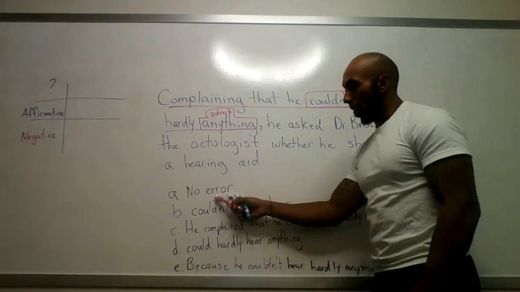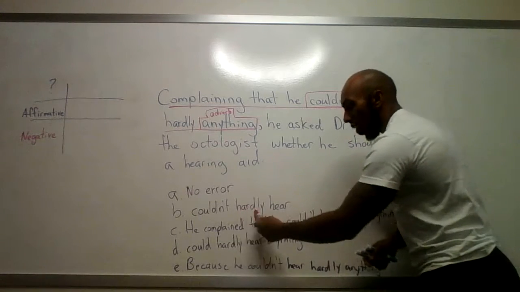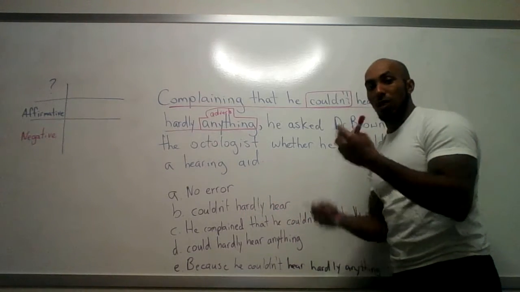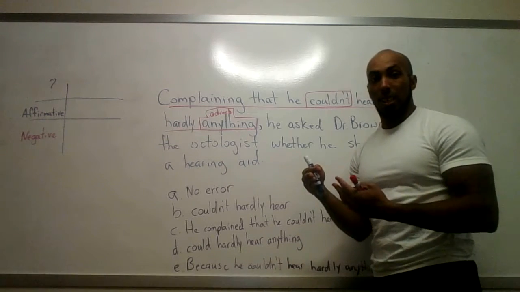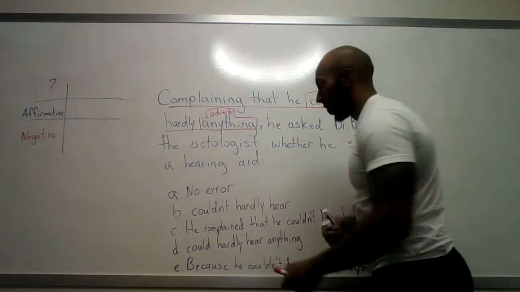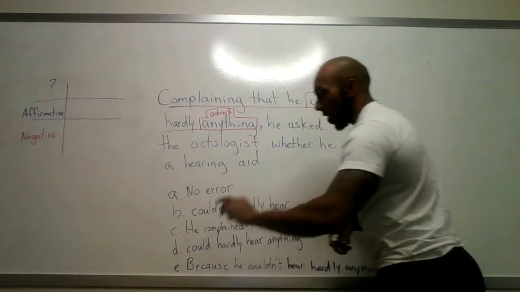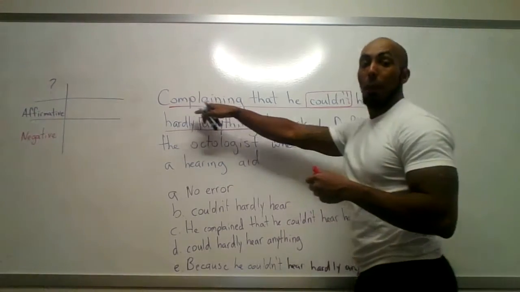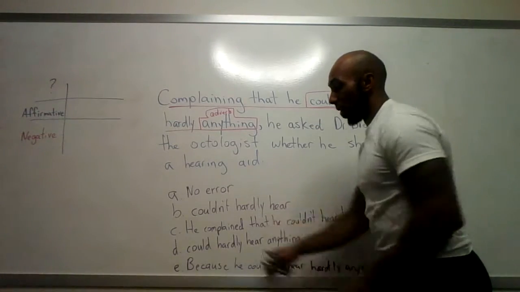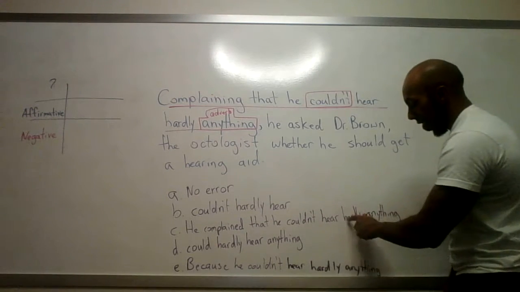A is no error. B is, instead of couldn't hear hardly, couldn't hardly hear. So it's the verb adverb order, right? Which is one aspect of this sentence that makes it that much more difficult, or not necessarily difficult, but confusing. C is they chose to rewrite it. Instead of starting out with the progressive form of the verb complain, they start out with the pronoun as the subject. So he complained that he couldn't hear hardly anything.